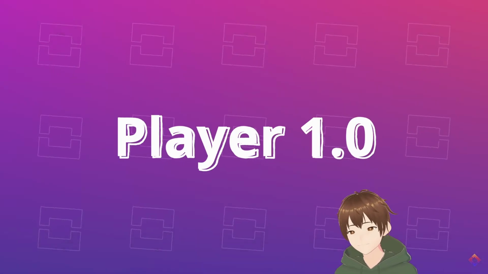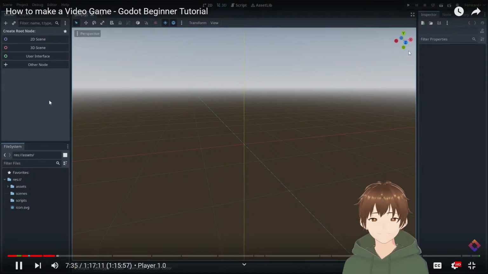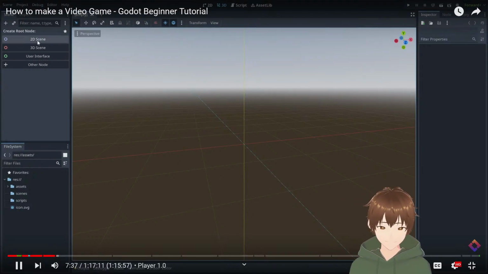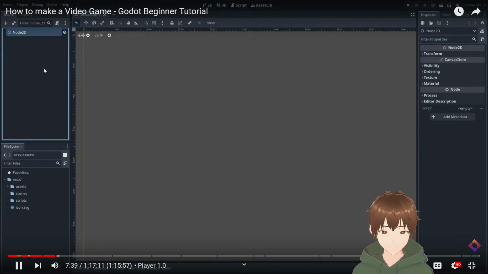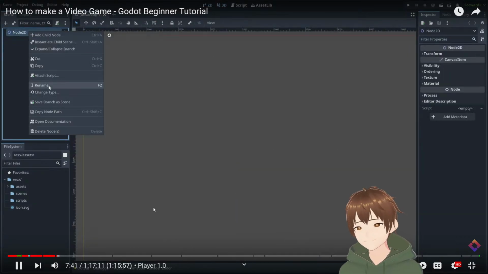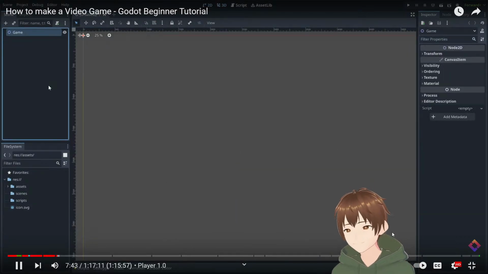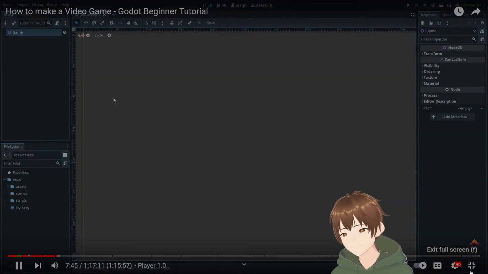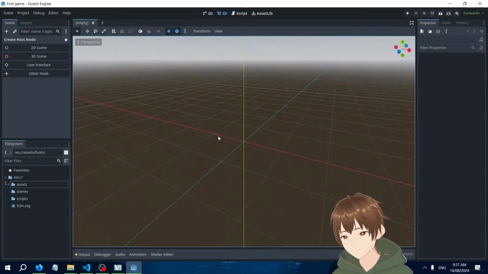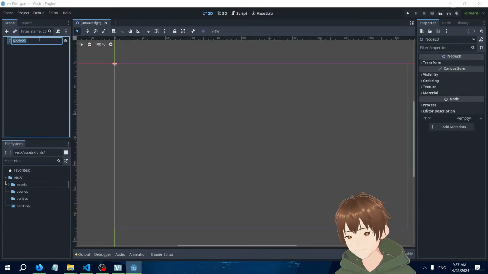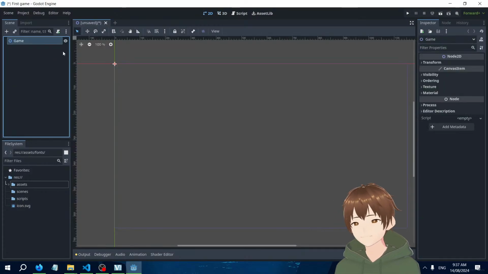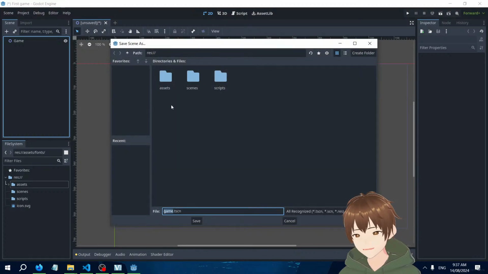Player 1.0. So let's create a scene where we'll put everything together. This is going to be a 2D game, so I'll select 2D scene. And let's rename this from Node2D to Game. And even though it's empty, let's go ahead and save it. Control S.